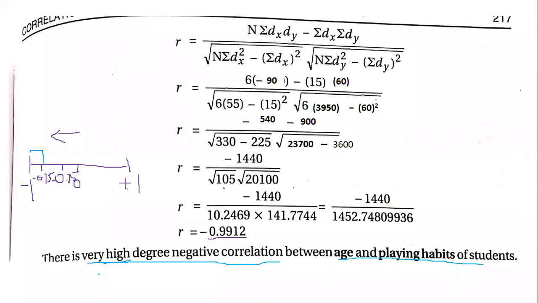Even in examinations, you can just draw this in the working note column. You need not draw it after every problem. You can draw it in the working note column for you to analyze and give the conclusion. Conclusions are compulsory because in the correlation and regression chapter, the major concentration of marks depends on the correlation conclusion also. So that is also very important. Okay, any doubts in this problem?